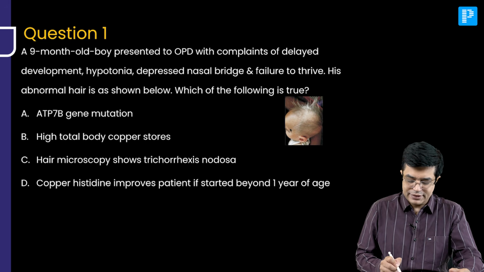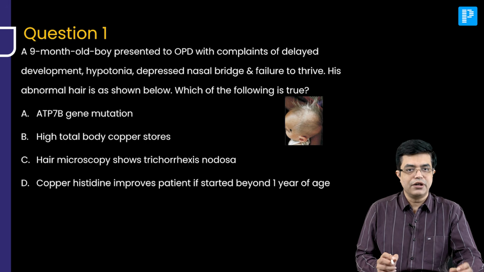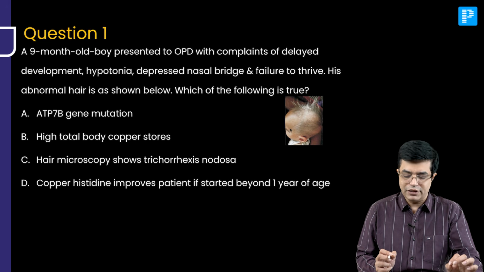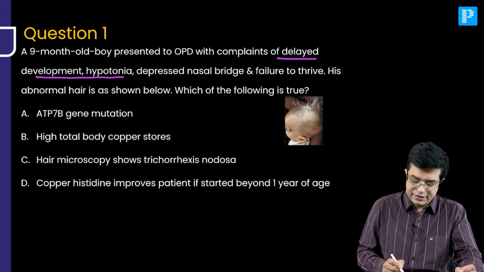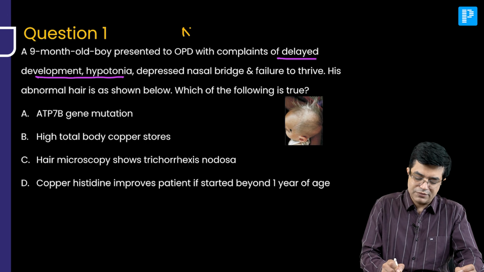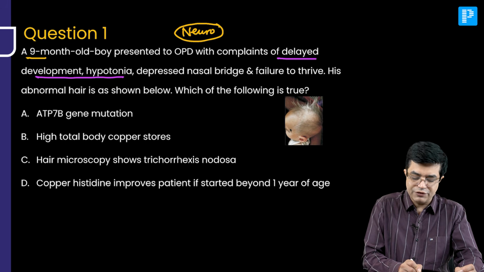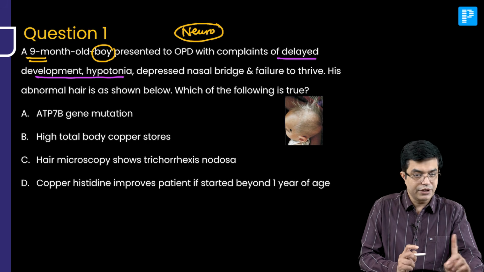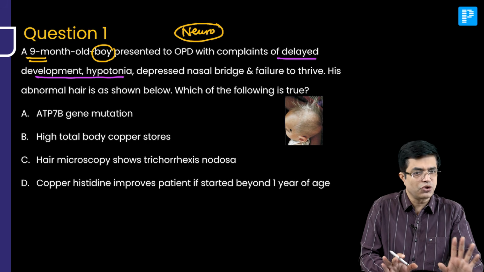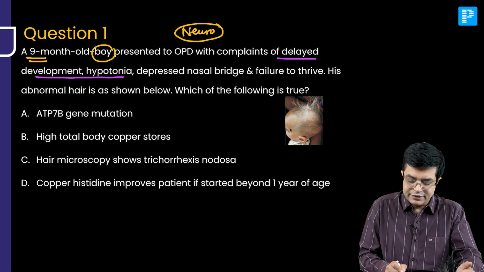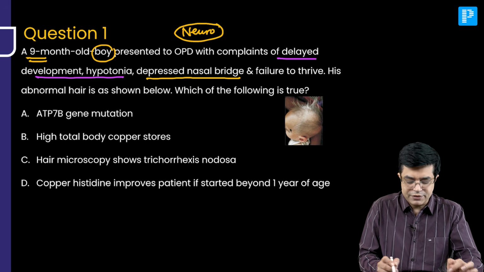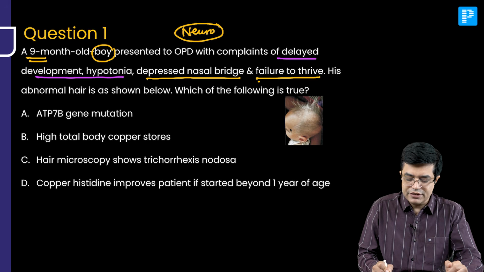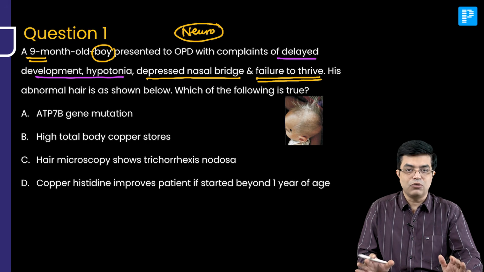Now, let us analyze the information. Whenever you get a question, always analyze the information available. The question is saying delayed development, hypotonia, which means there is a neurological problem. So, a neurological problem is starting before 1 year of age in a boy. It may be X-linked recessive, we are not sure. There is a depressed nasal bridge, which means there is a bit of facial dysmorphism, and failure to thrive means that it is affecting the entire body.